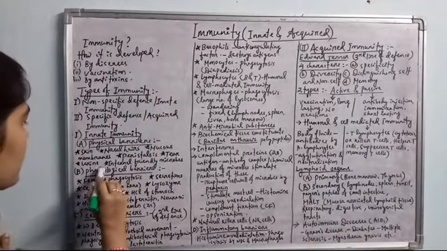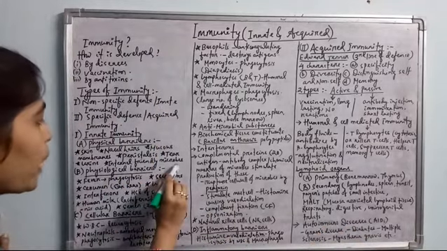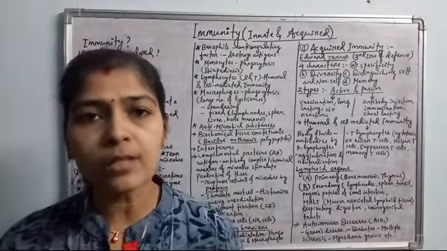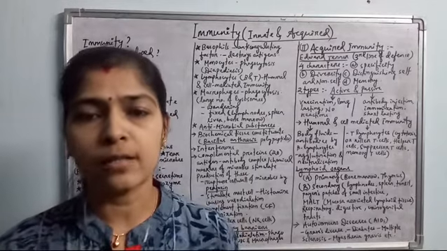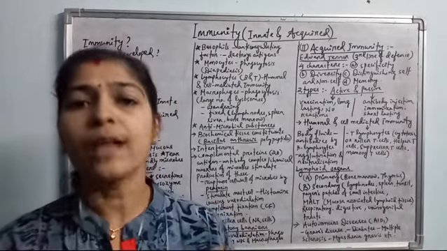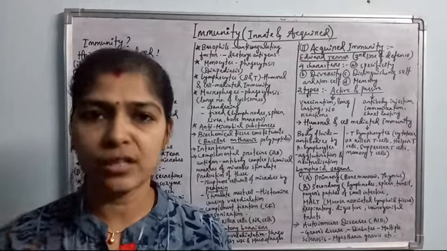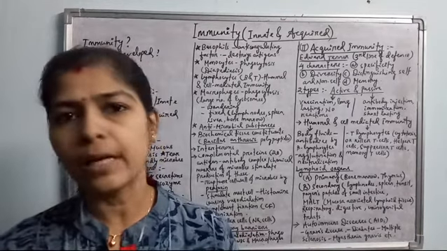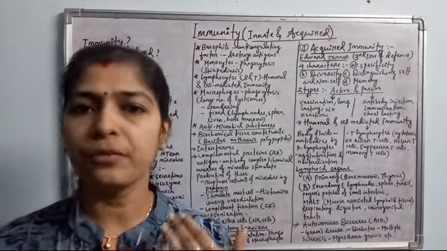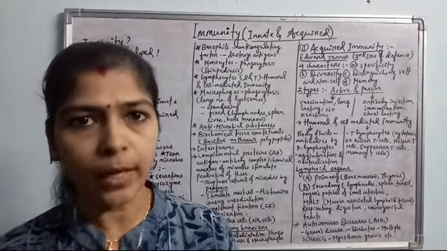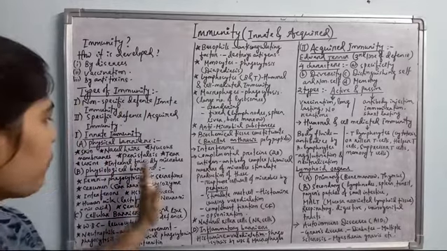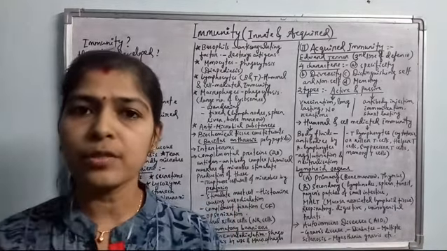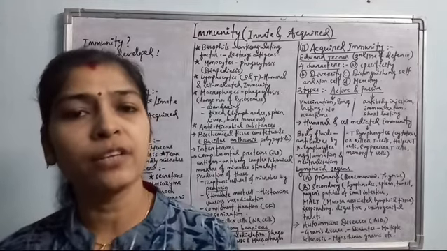And the last one is internal friendly microbes. Many different types of microbes are present on our skin and in the visceral organs, in the different tracts also: in the digestive tract, in the urogenital tract, in the respiratory tract. These are friendly microbes, which prevent the entry of other infectious agents. Such as E. coli, which is hugely present in our digestive tract. It produces vitamin B12 and also kills infectious pathogens.